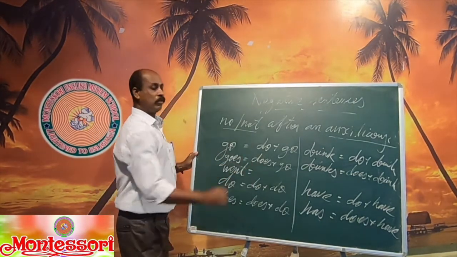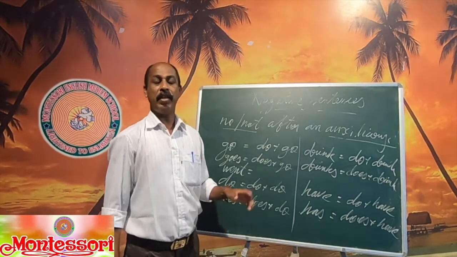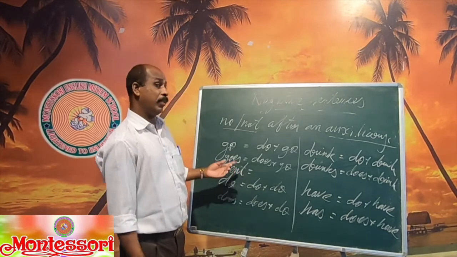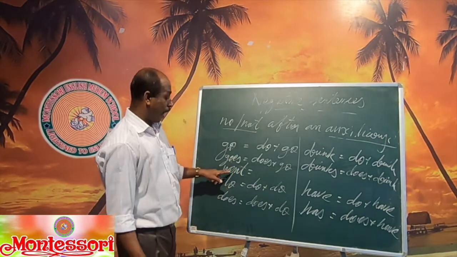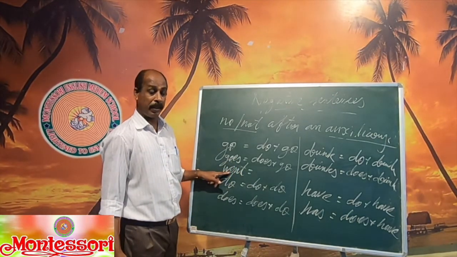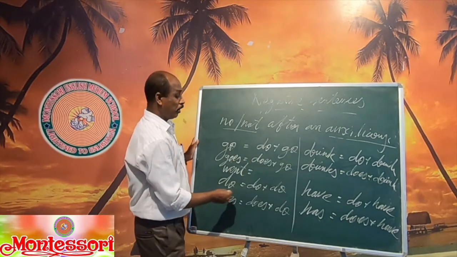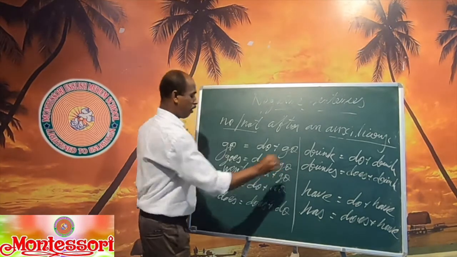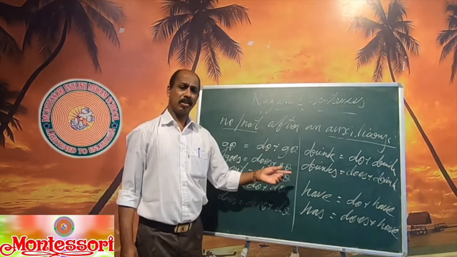We went to the party. For a negative sentence we need an auxiliary verb, which we have to find out because it is hidden behind. Since it is the past form of the verb, we have to use the auxiliary verb: do, does, did. Did plus go. We didn't go, we did not go to the party.